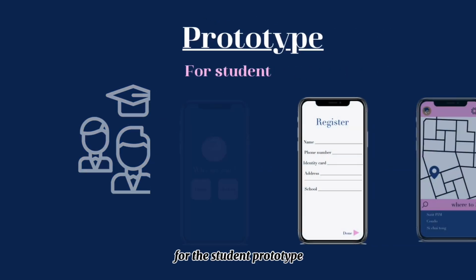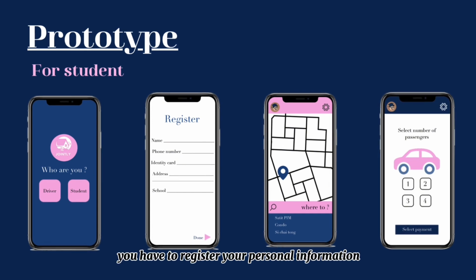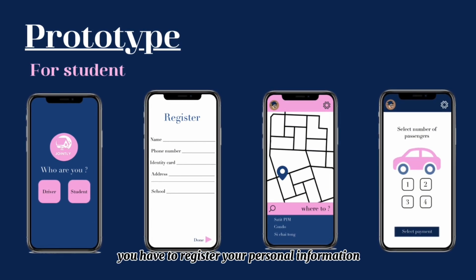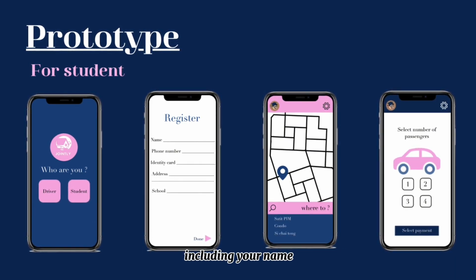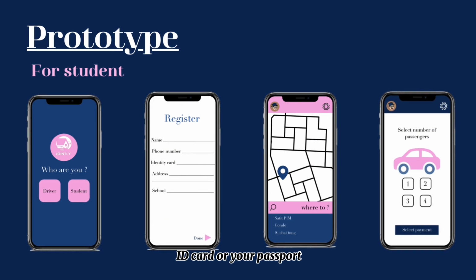For the student prototype, on the first page, you have to register your personal information, including your name, phone number, ID card or your passport, school, and your default address. Then you have to select your location and select how many people you would like to join the ride. And when you want to use the application, you have to book 6 hours before your travel time.